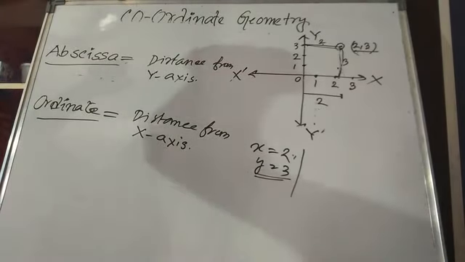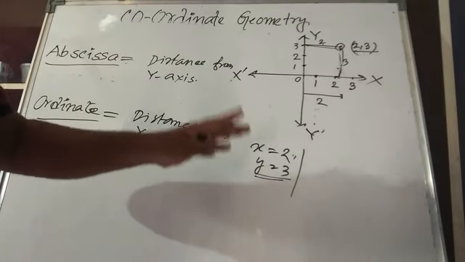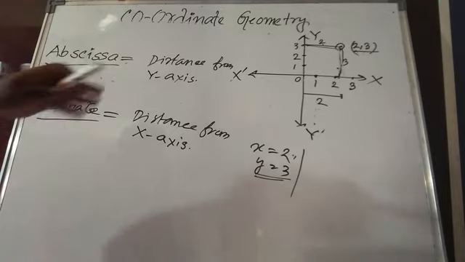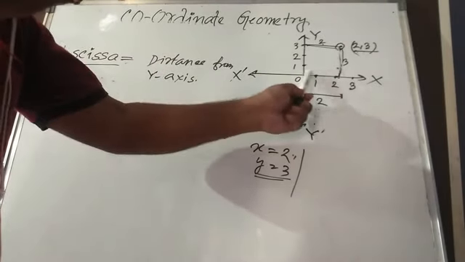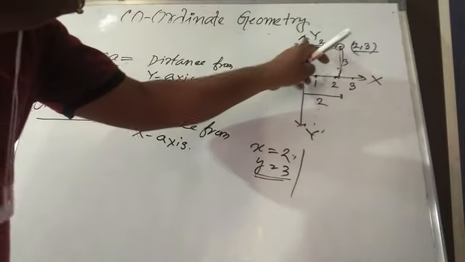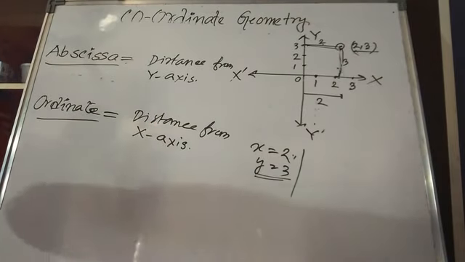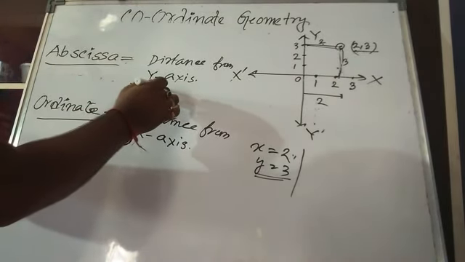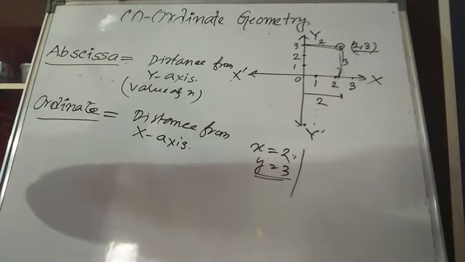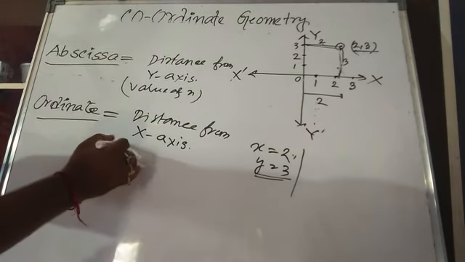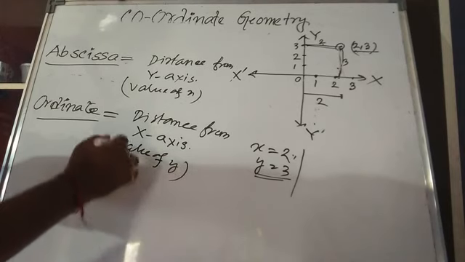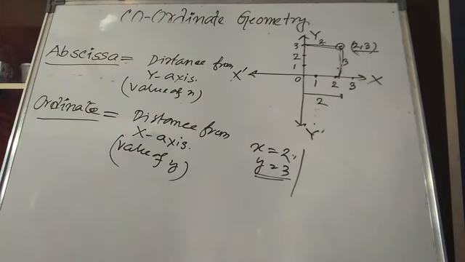What does abscissa mean? Abscissa means the value of x. And the value of x means what? x equals to 2 means the point is 2 unit away from y-axis. So abscissa means the value of x, or you can say distance from y-axis, and ordinate means the value of y, or in another word you can say distance from x-axis. So this is about abscissa and ordinate.